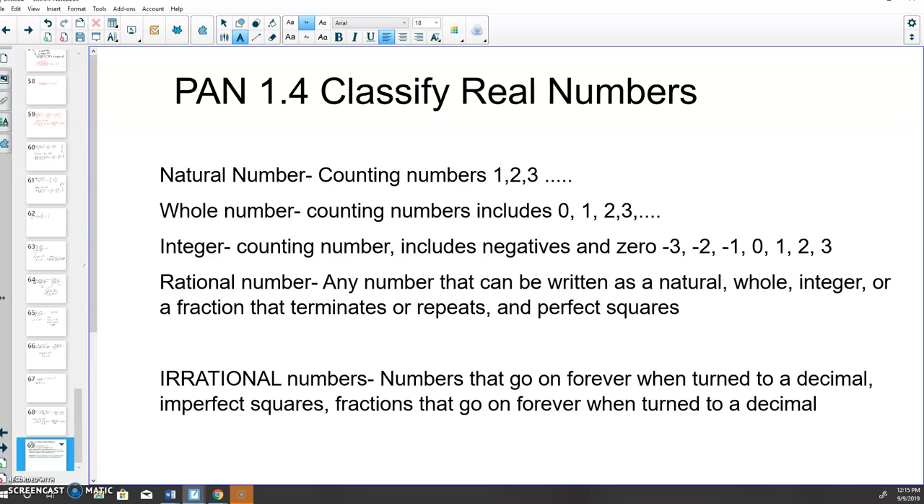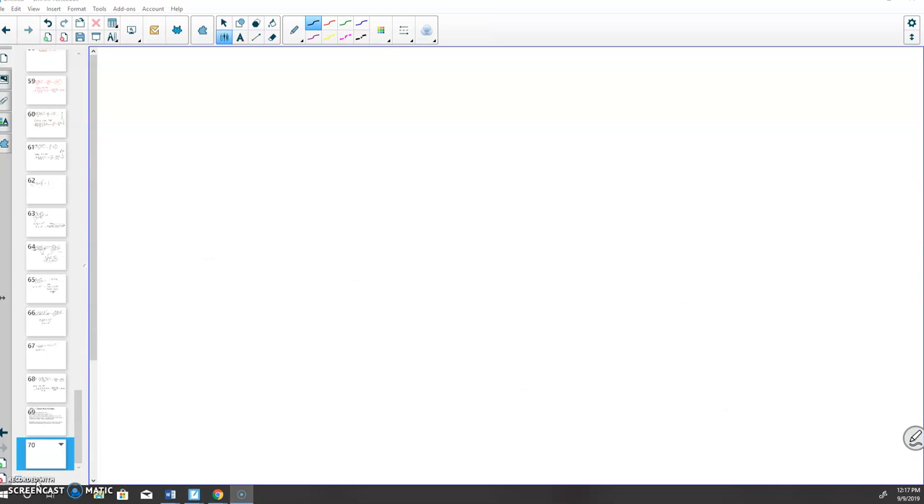Then if we think about it as a whole, a rational number is any number that can be written as a whole number, a natural number, an integer, or a fraction that, when you turn it to a decimal, terminates or repeats. An irrational number is going to be a number that goes on and on and on forever. So we're going to do some examples of them.